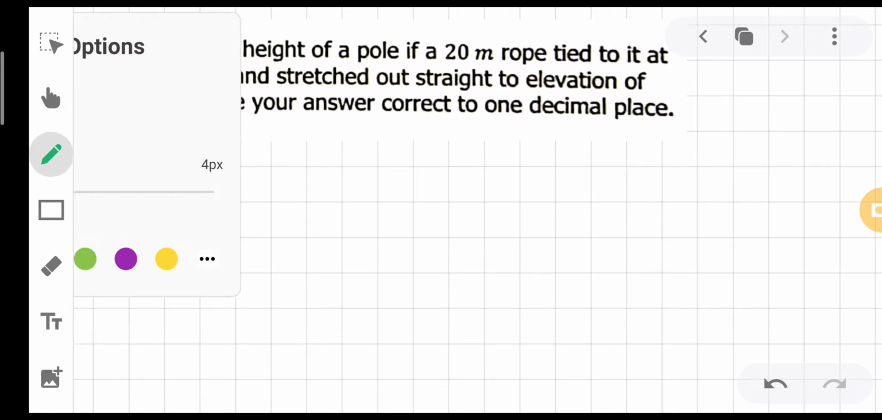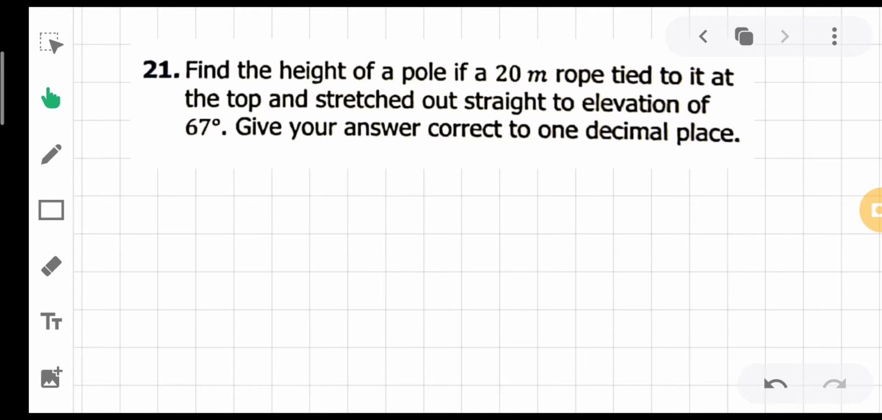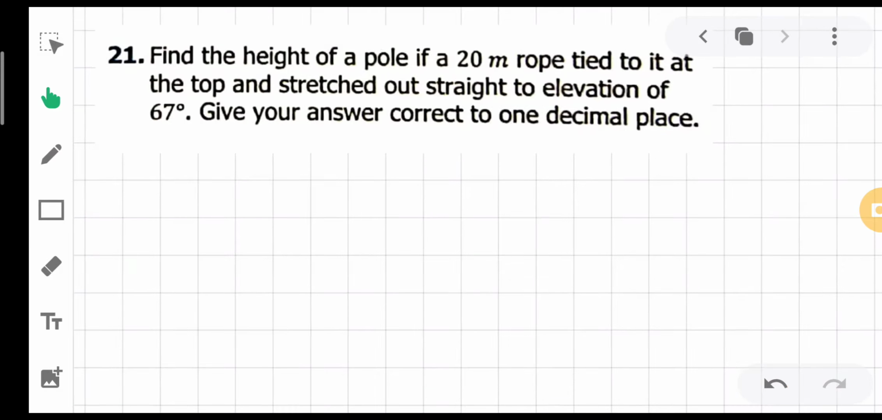Okay students, let's start. So hopefully you guys have read the condition. So in the following condition they are saying find the height of the pole if a 20-meter rope is tied to it at the top and stretched out straight at an elevation of 67 degrees. Give your answer correct to one decimal place.